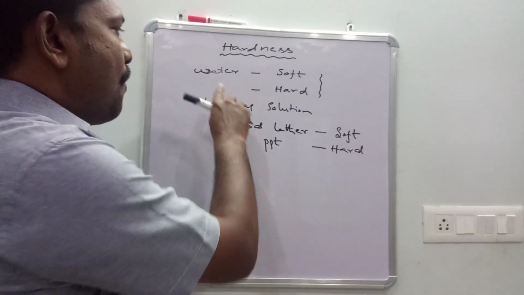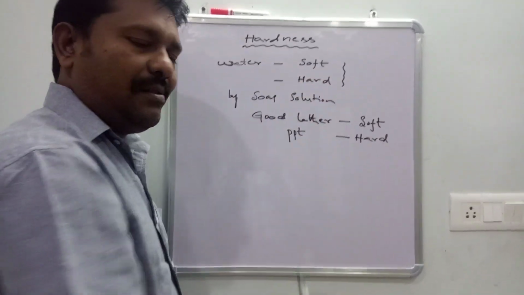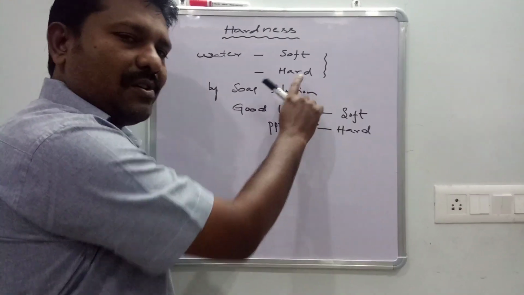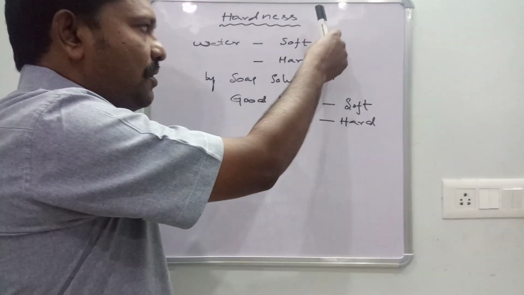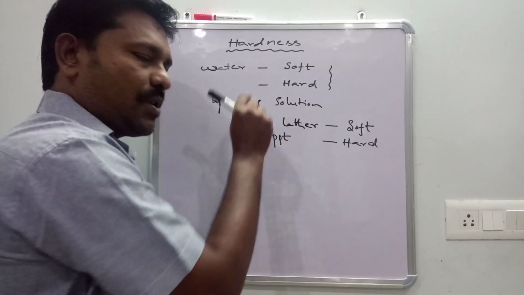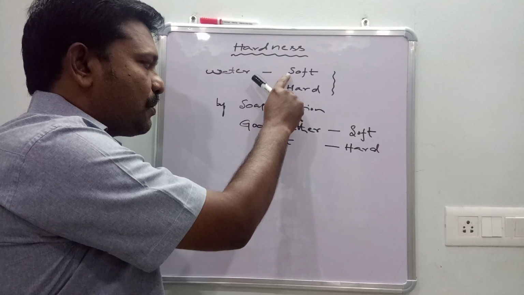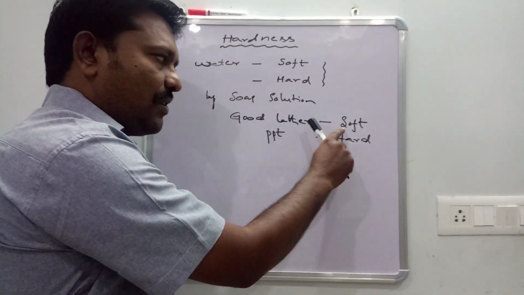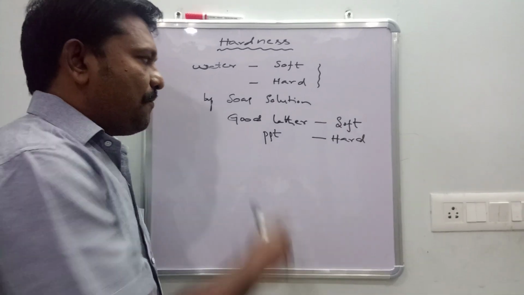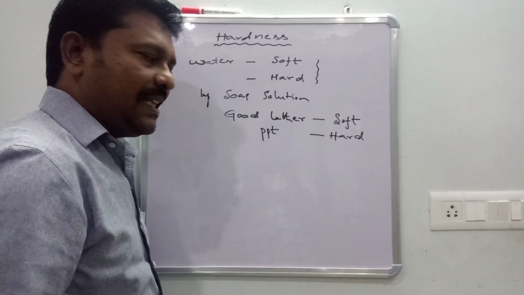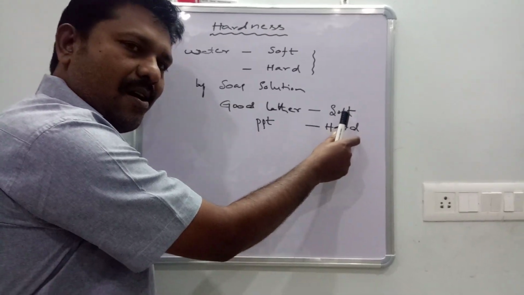Now, two kinds of waters are there. One is soft water and another is hard water. How to distinguish the soft and hard? By soap solution. With soap solution, which gives the good lather, that is soft water. With the soap solution, which gives the precipitate, that is hard water.